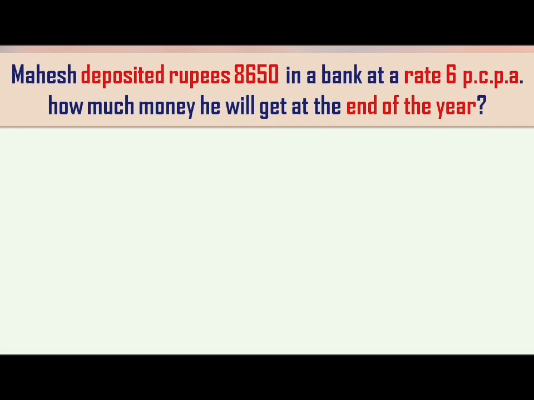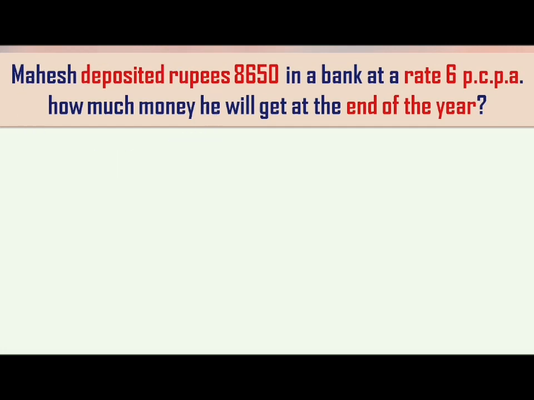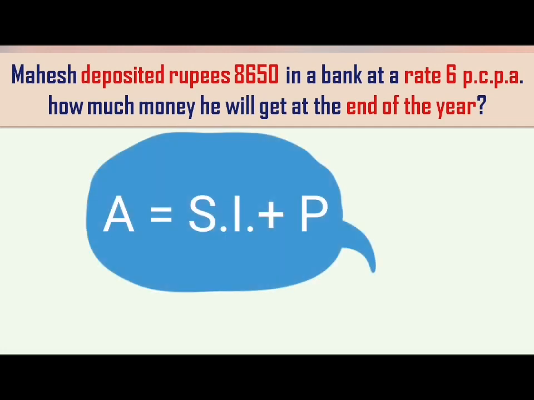Question is, Mahesh deposited rupees 8,650 in a bank at a rate of 6 percent per annum. How much money will he get at the end of the year? Now see the tricky part. They are not asking us about the interest. They are asking us how much money he will get at the end of the year. That means total amount, the final amount. The final amount means nothing but A equals to SI plus P.